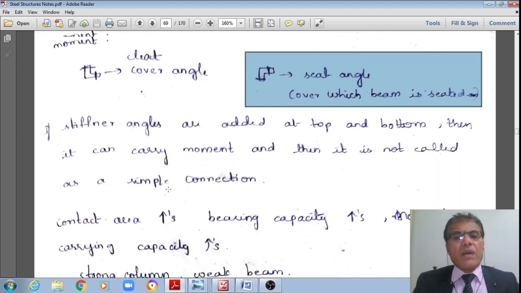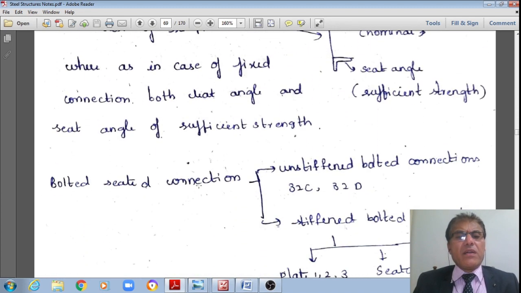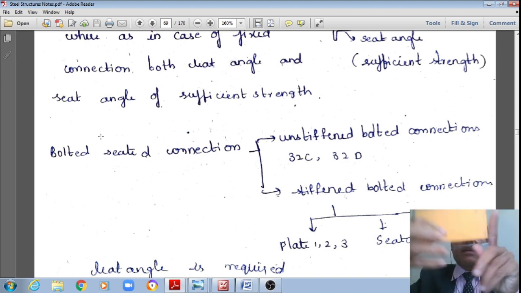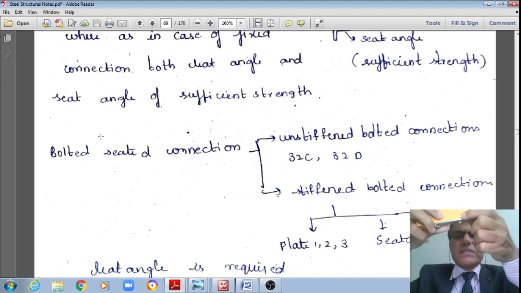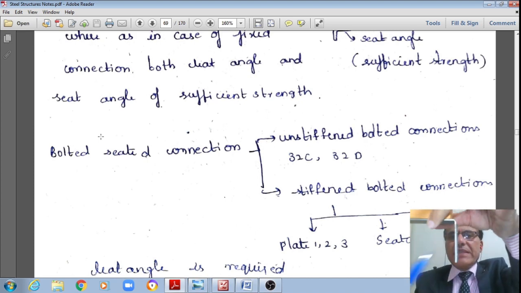Once we see this, let us see the bolted seated connections. Let us see first what the bolted seated connections are, where the beams are sitting over the seat angle, like this.